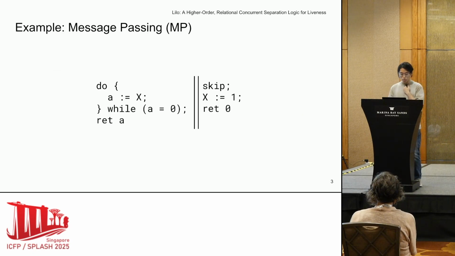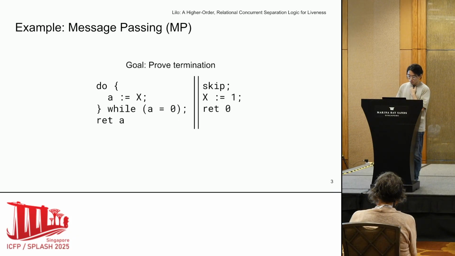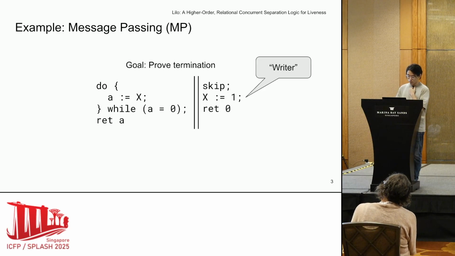So let me introduce a very simple example we will use in the talk called message passing, or MP in short. MP is a program with two threads where the left thread waits in a while loop for the right thread to write 1 to the memory location X. Here, our goal is to prove termination of MP, and to do so, let's start from the right thread, which we will call the writer from now on, and it's trivial that the writer terminates.